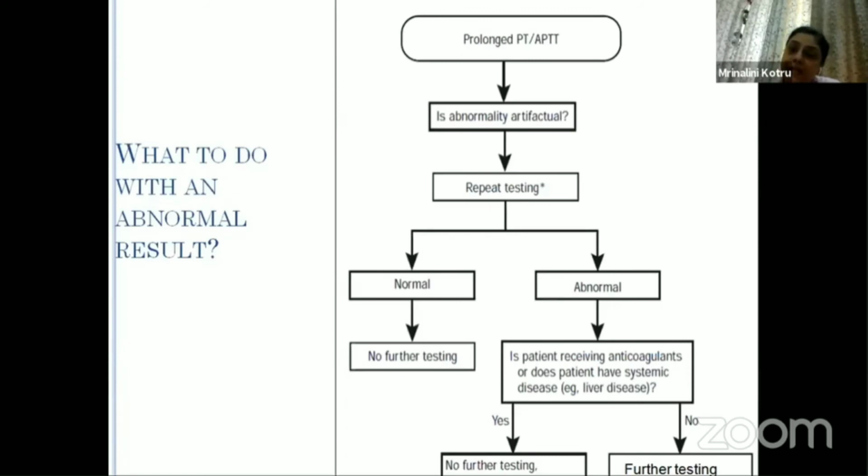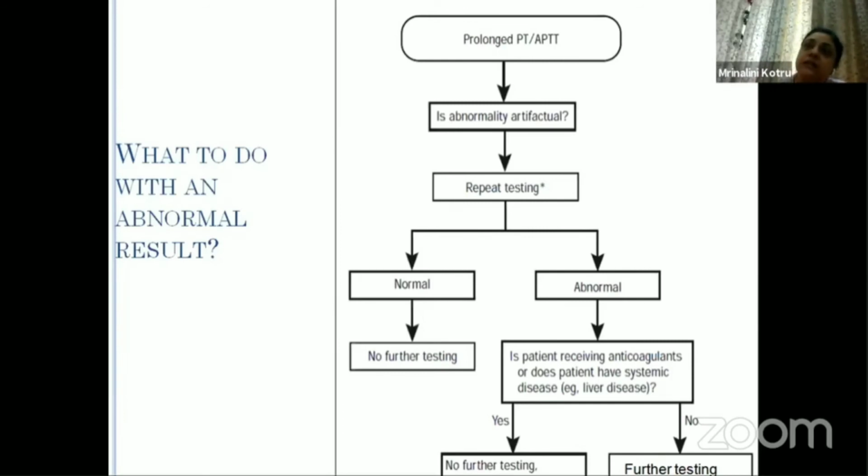So repeat testing always, and if it is normal, then no more testing if it is not matching with the clinical. But if the abnormal report has been validated by the repeat test, then of course we need to do further testing. We need to know also the patient's systemic disease status.